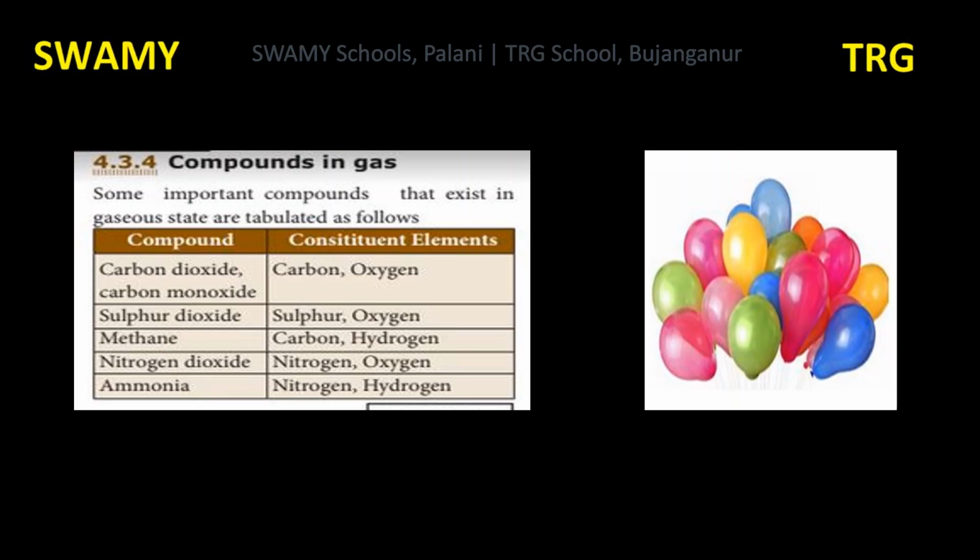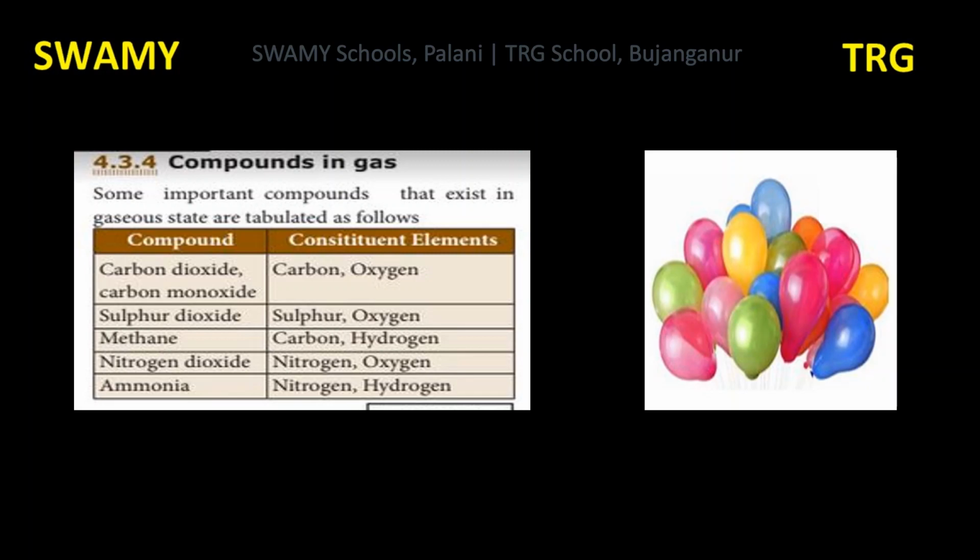Carbon dioxide CO2, carbon monoxide CO. In both carbon dioxide and carbon monoxide, there are two elements present. What are they? Carbon and oxygen only. Then sulfur dioxide, SO2. Elements present are sulfur and oxygen.